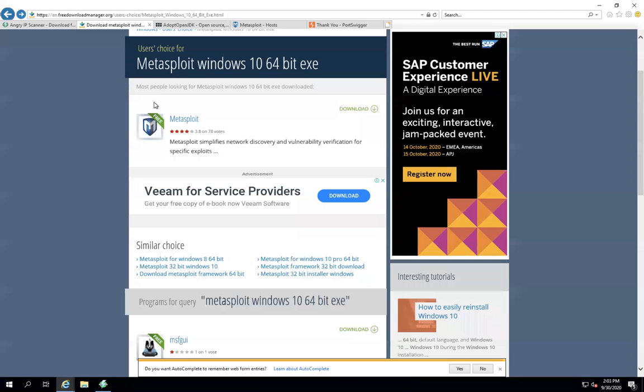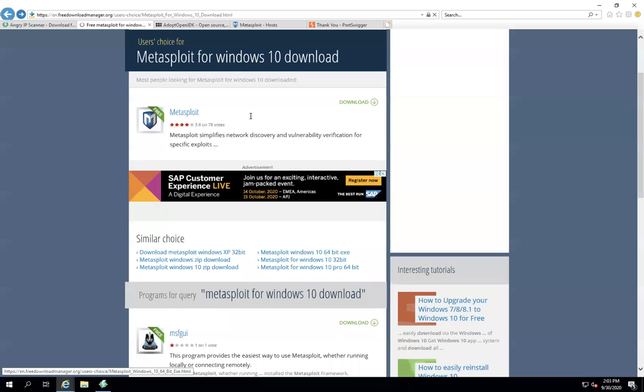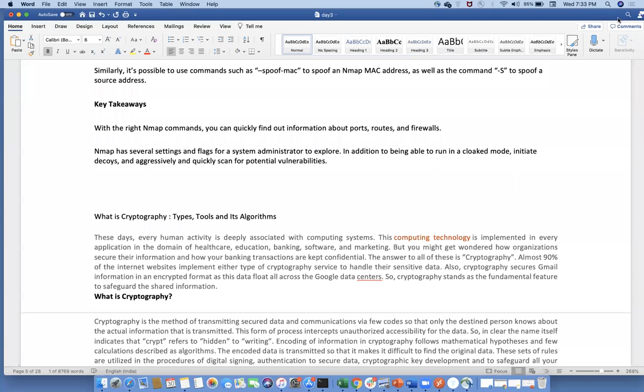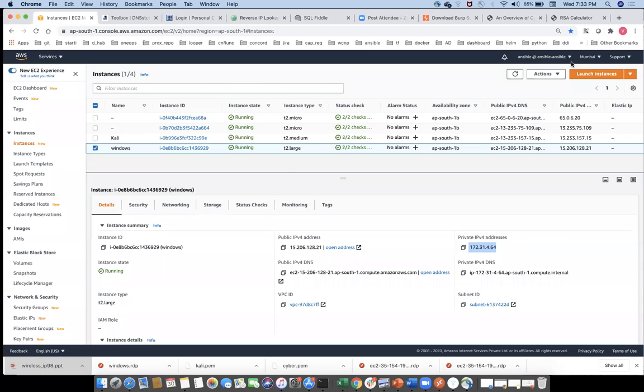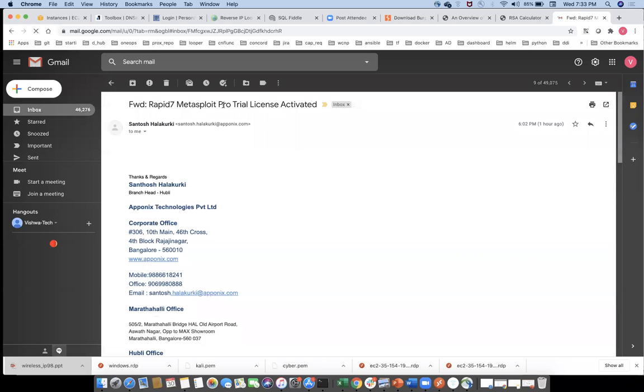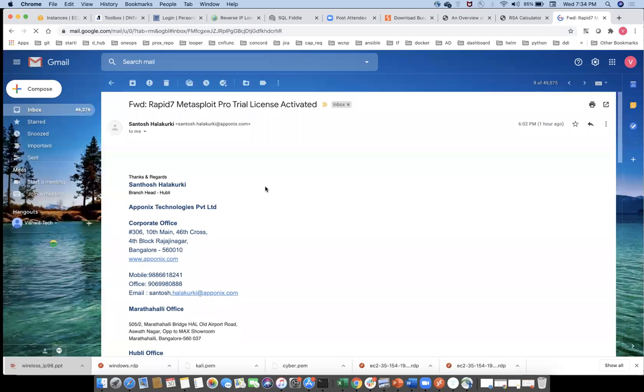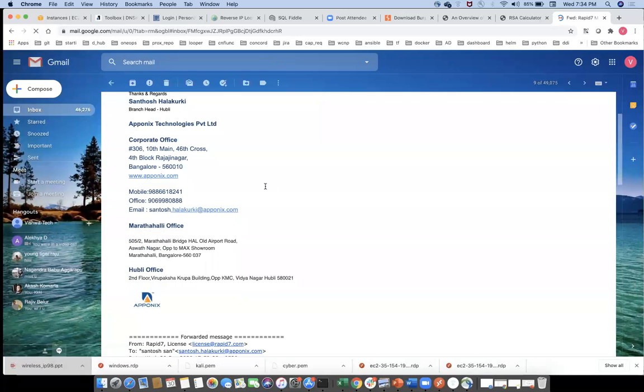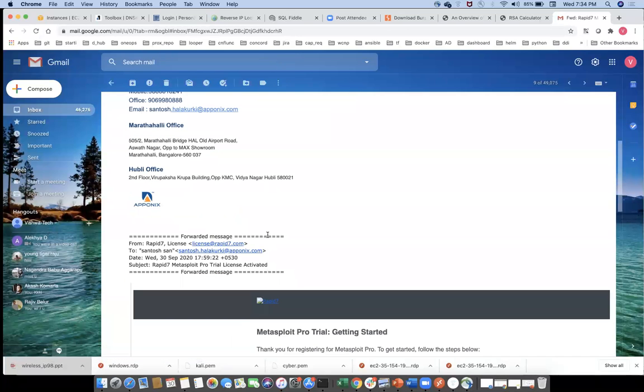Okay, the license key will look like this. I'll show how the license key looks. So just a moment, I'll show that license key. Please download and get the license keys here. Okay, see, Rapid7 Metasploit Pro trial license. If you want, anyone can take this license. So this is a product key.